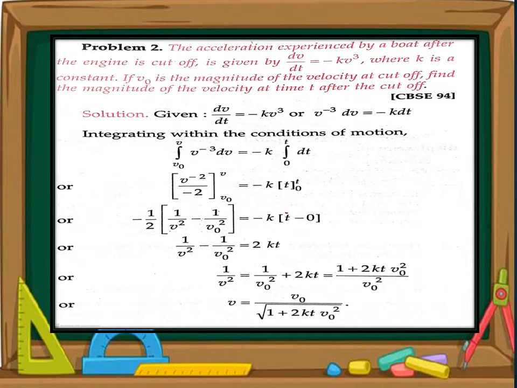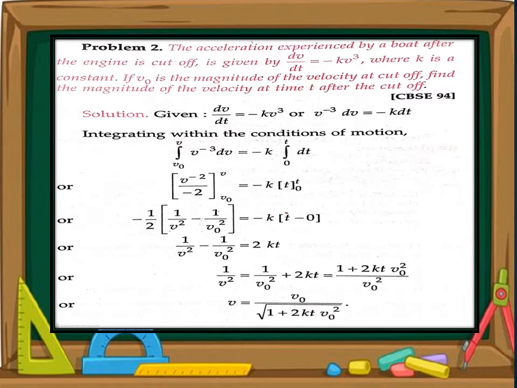This question 2 is related with the integration. Statement is, the acceleration experienced by a boat after the engine is cut off is given by dv by dt. Acceleration is first derivative of velocity, that is dv by dt is equal to minus k into v cube, where k is a constant and v naught is the magnitude of the velocity at cutoff. It means at the initial point the velocity is v naught when the engine is cut off at that time. That is considered as initial velocity.